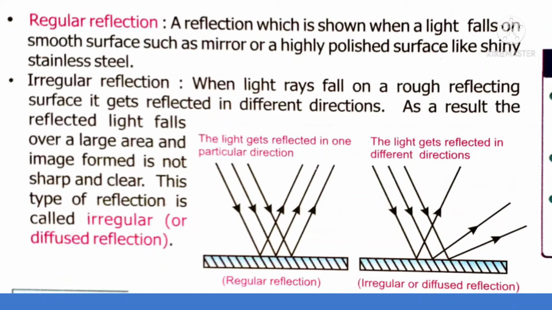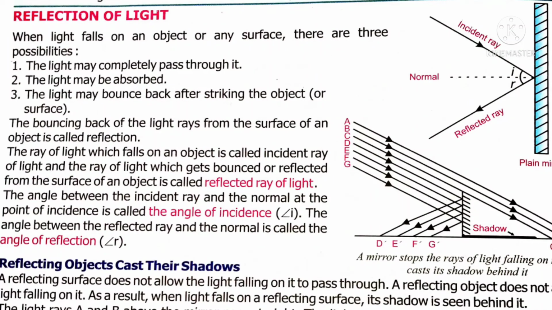Generally, when light rays fall on any surface, 3 possible things occur: the light may completely pass into that surface, or some of the light may be absorbed by the surface of the object, or the light ray may be bounced back after striking the object. Here object means the reflecting surface on which light falls.